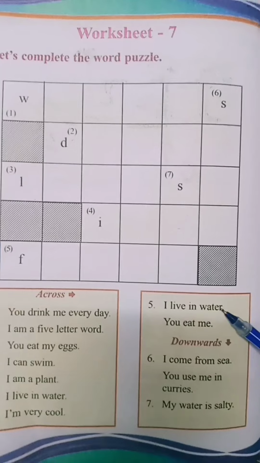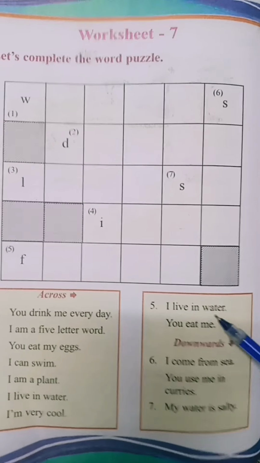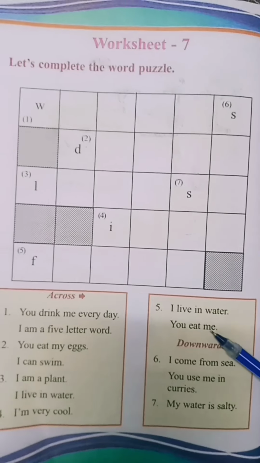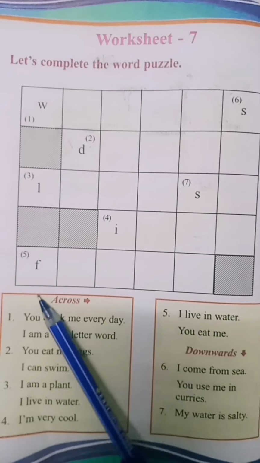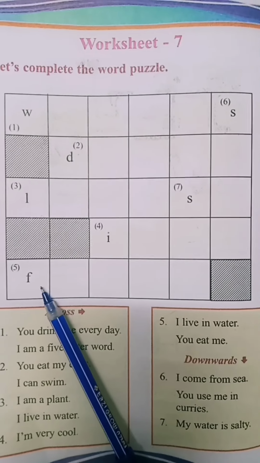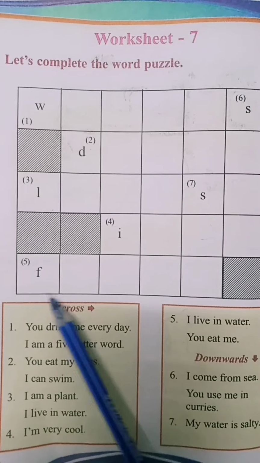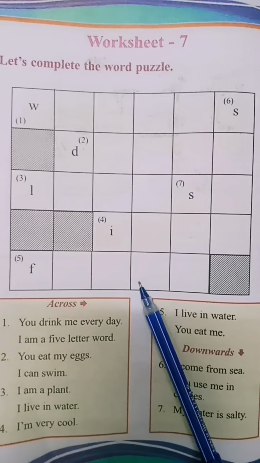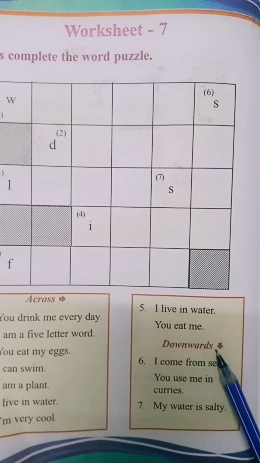Then, fifth one. I live in water. You eat me. Tell me, I live in water. You eat me. And what's the first letter? First letter is F. So what is? Yes, fish. F-I-S-H. Fish. Okay.